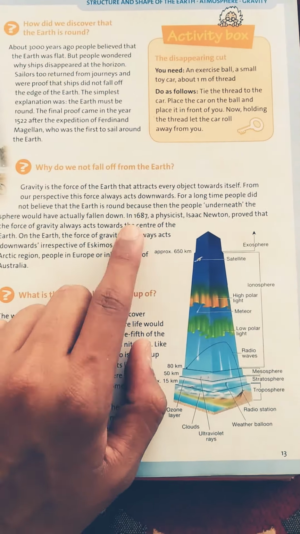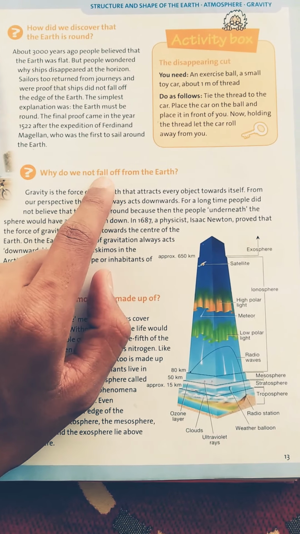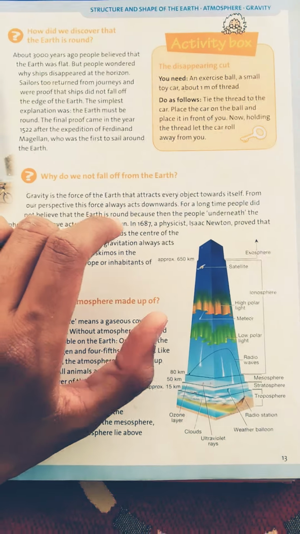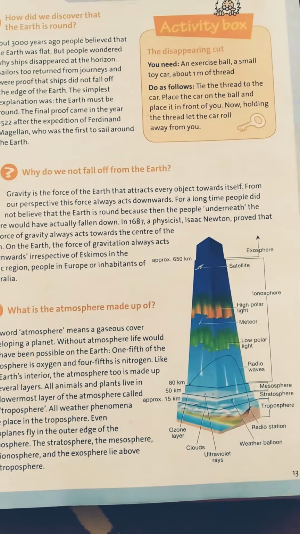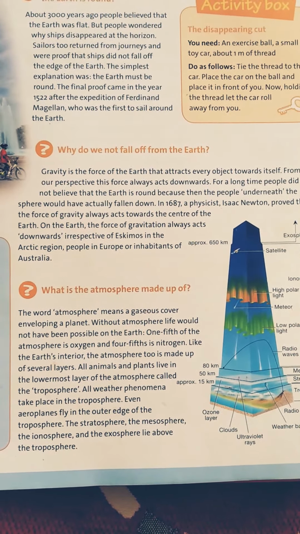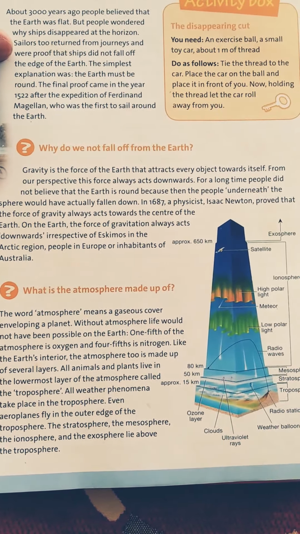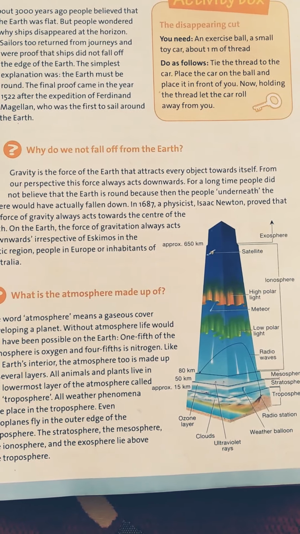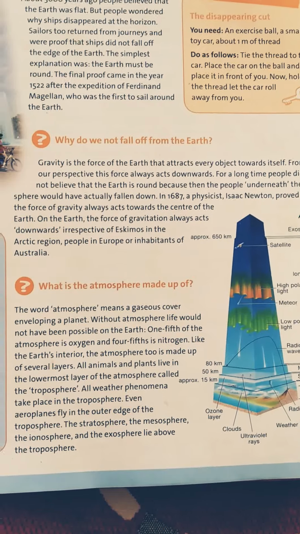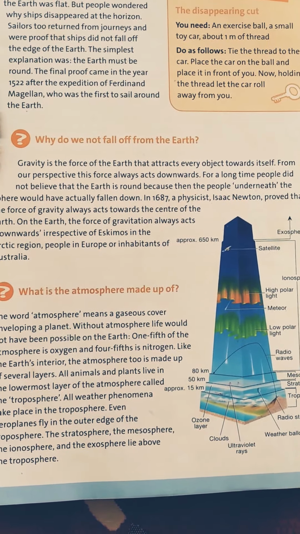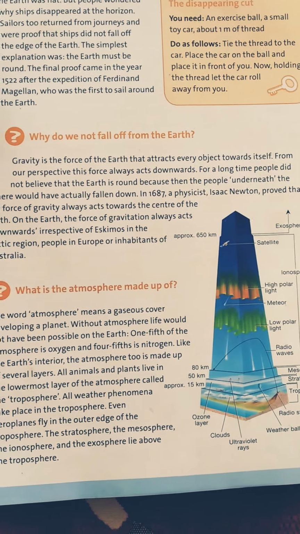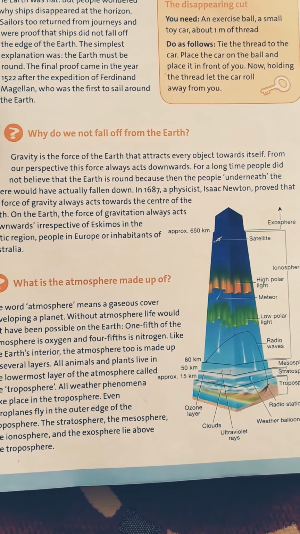So in this paragraph, the answer to the question why do we not fall off from the earth is given: gravity is the force. I think most of you know this, that because of gravity we do not fall off from the earth. The gravity of the earth attracts every object towards it. So it attracts our body too towards it. So we are, you can say, stuck to the earth. That's why we do not fall.